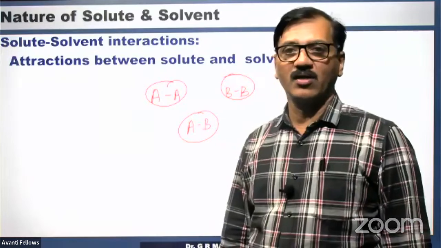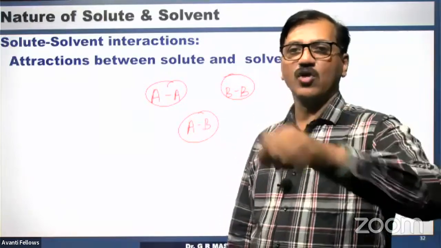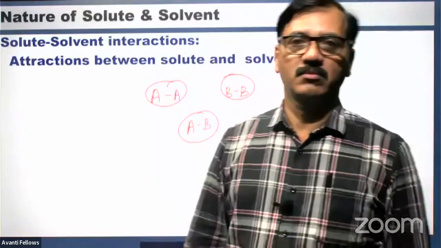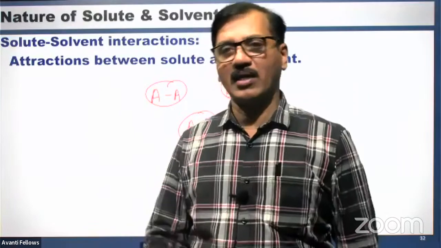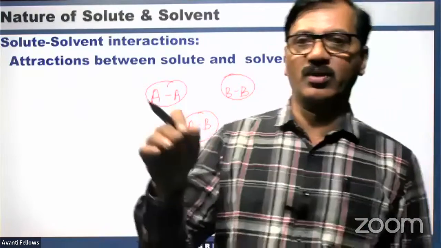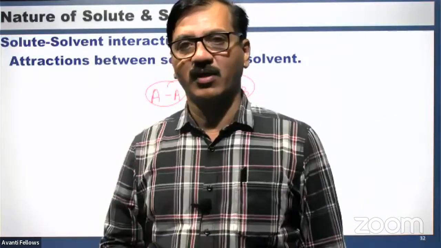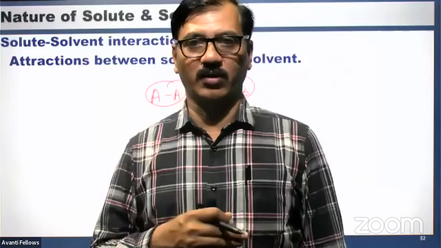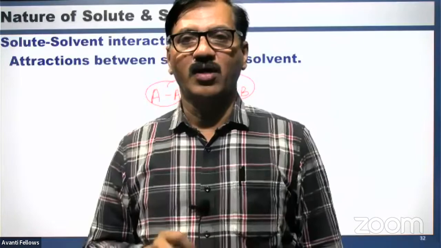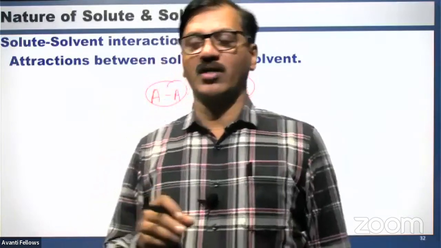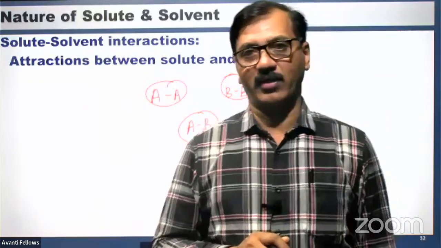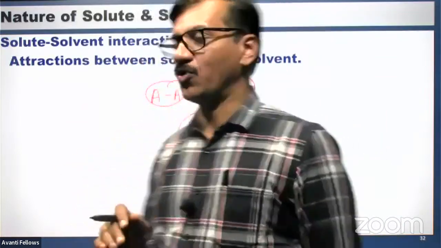Therefore, there is a sentence: like dissolves like. Water being polar, it dissolves all polar compounds and also ionic compounds. Ionic compounds have charged species, so they get dissolved because of the polarity of the water. Each ion is surrounded by polar water. Therefore, almost all ionic compounds dissolve in water. So water is called the universal solvent. It dissolves many solutes, right?